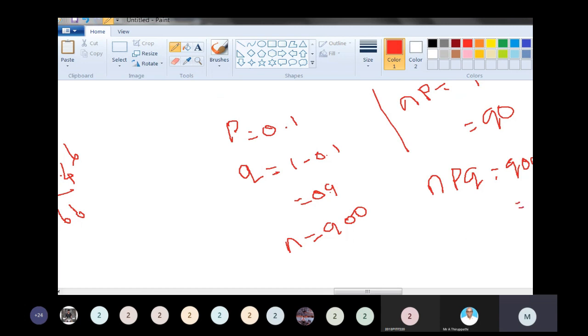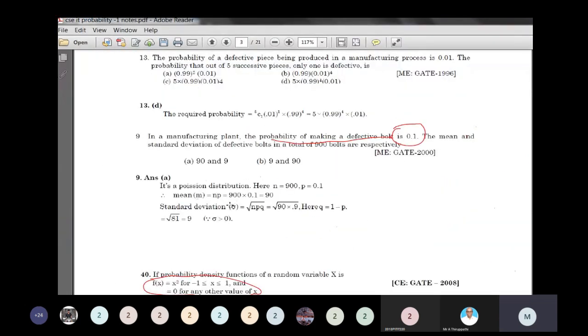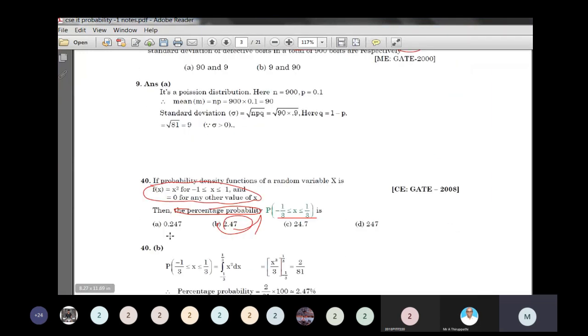That is npq. What is the standard deviation? Sigma is equal to the square root of 81, which is 9. So mean is equal to 90 and standard deviation is equal to 9.